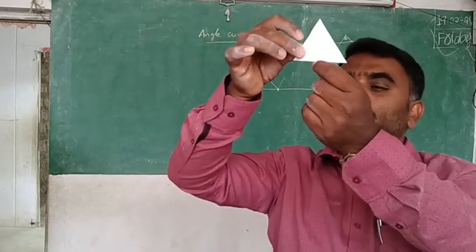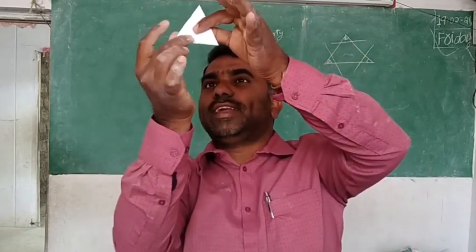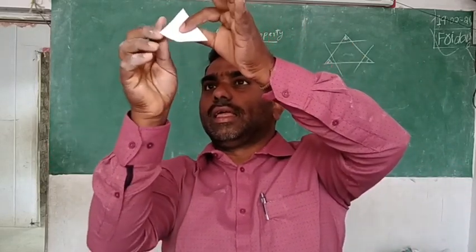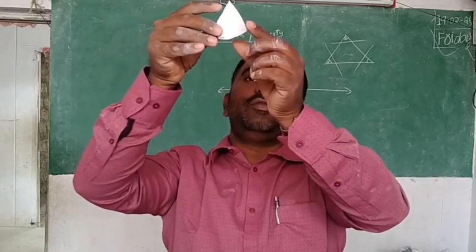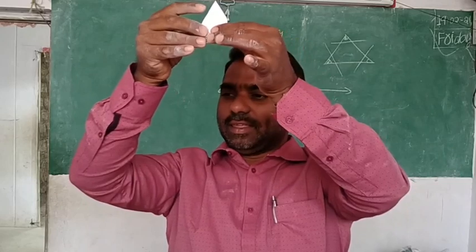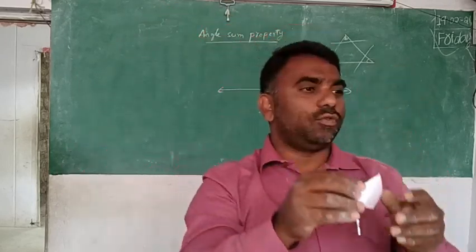Okay. Now it is M. Now you do one thing. Up to M you fold this angle, like this. Up to M is your fold, isn't it? Up to the fold you have to fold this angle like this.